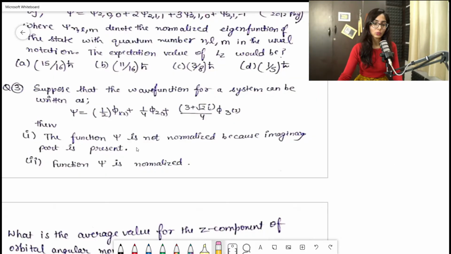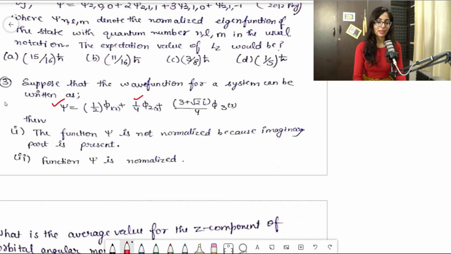Clear? So I'm going to discuss this third question. Can you see it? According to it, the wave function for a system can be written as psi is equal to 1 by 2 phi 1 x plus 1 by 4 phi 2 x plus (3 plus root 2 i) by 4 phi 3. So can you see guys, here i has come, so you have to move very consciously.